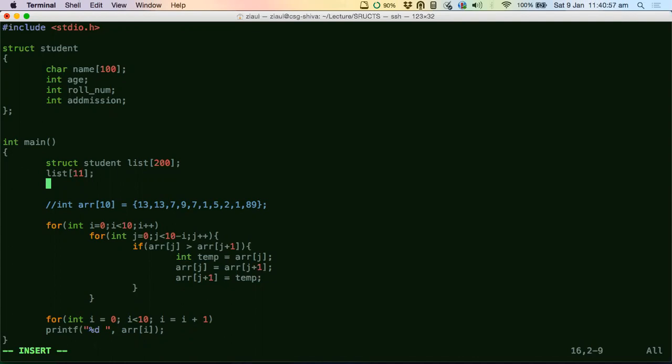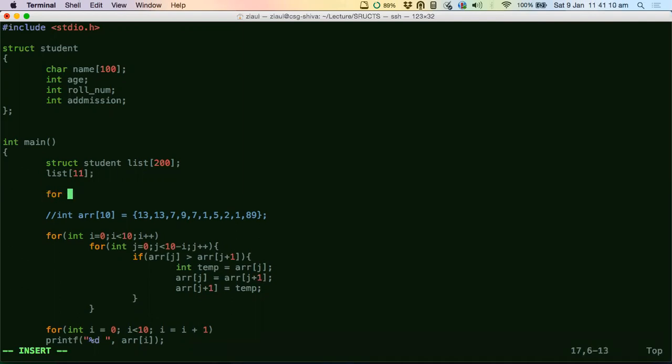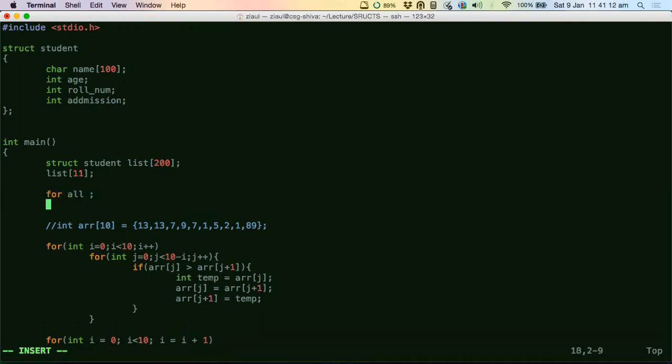If I want to get the data for Ayan, what would I do? I would just traverse the student list and check every name. So I would write a loop for all 100, and say if list of i dot name equals to the name.